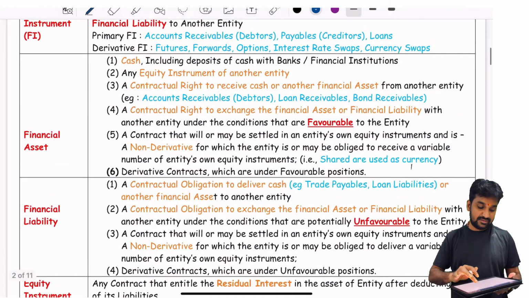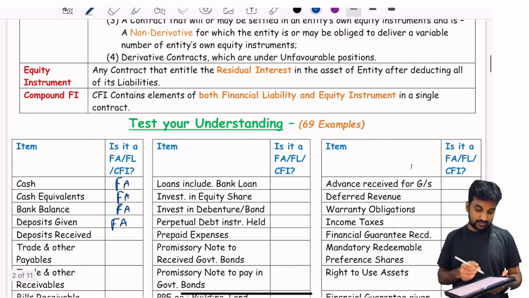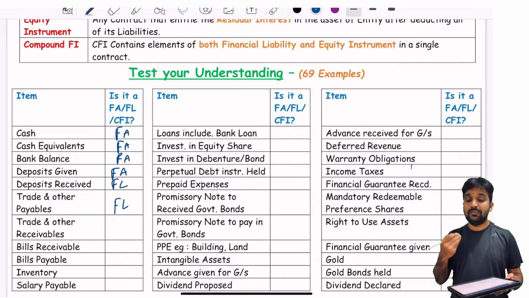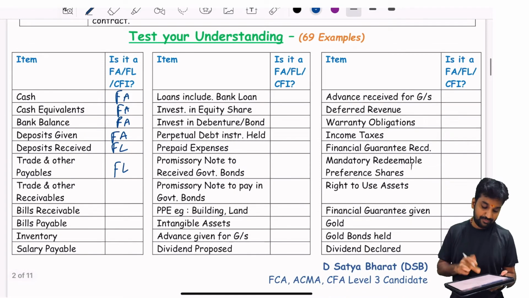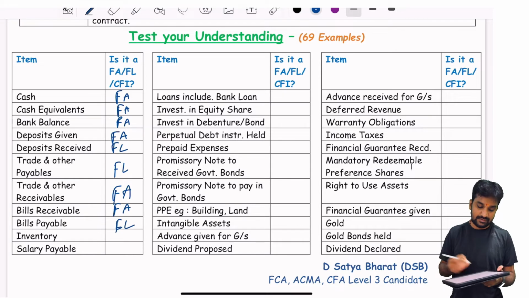You have seen in the third point the contractual obligation to deliver the cash. You have to pay the cash back to the depositors, so it's a financial liability. Trade and other payables: we have to pay the money to them, or maybe we have to pay certain financial asset, then it is considered to be a financial liability. Trade receivables, financial asset. Bills receivable, financial asset. Bills payable, financial liability.